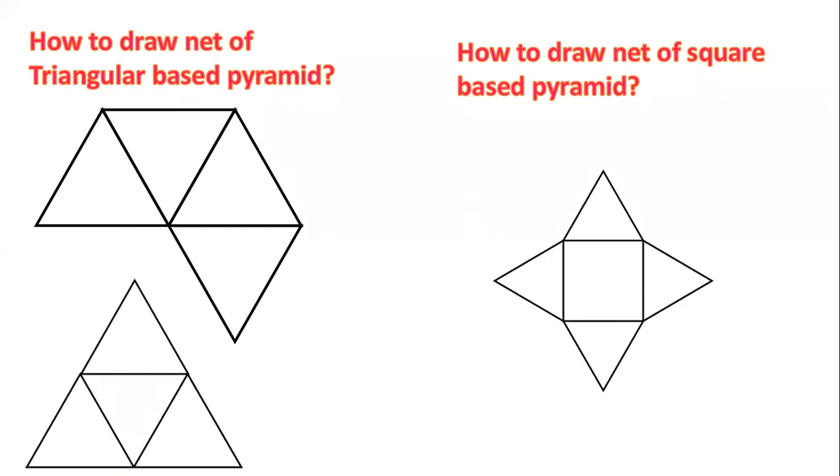Similarly, square in the bottom and four triangles. Fold the four triangles, 1, 2, 3, 4. All will come up like this. The base will be square and triangles will be up. That is a square based pyramid. You can try one of these shapes. No hurry. You have enough time. You can do it leisurely.